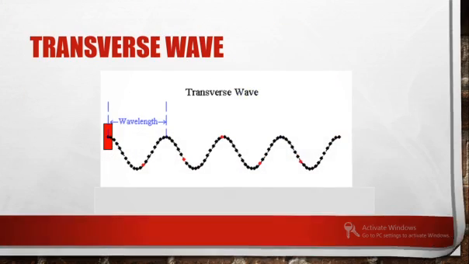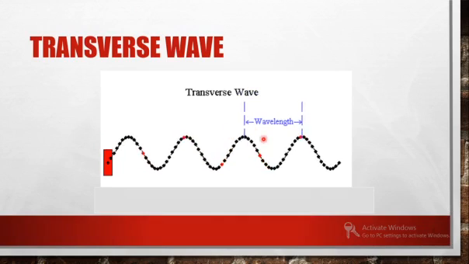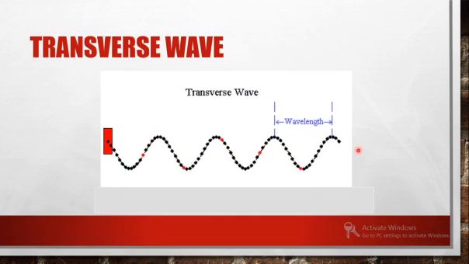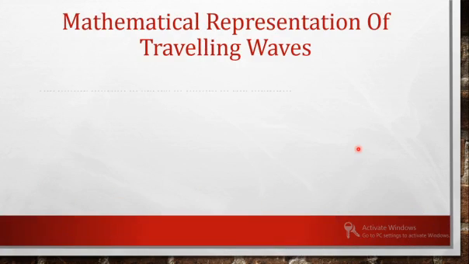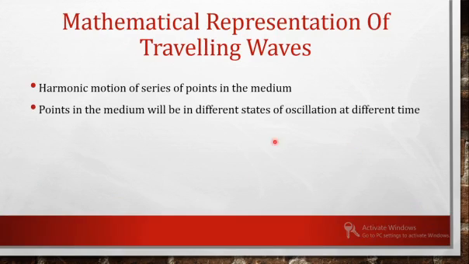The wave motion is periodically repeating along the propagation, and that nature is called harmonic motion of a series of points. And the points in the medium will be in different states of oscillation at different times.